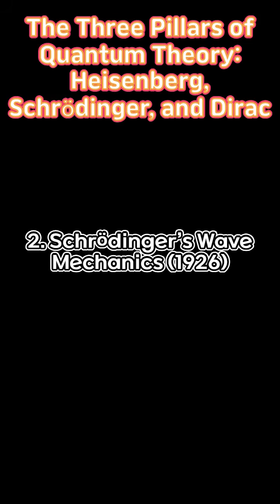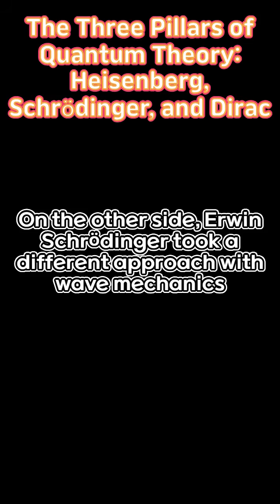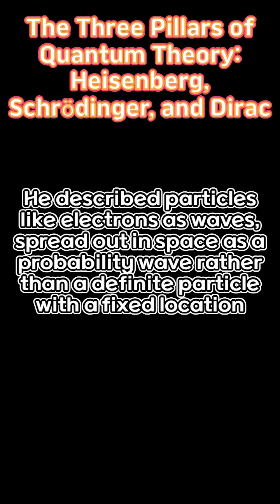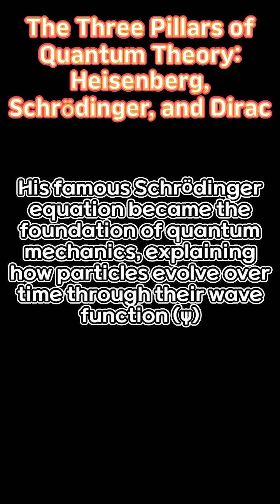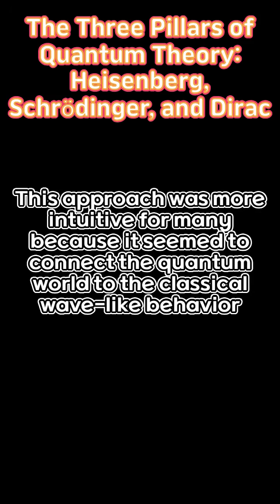2. Schrödinger's wave mechanics, 1926. On the other side, Erwin Schrödinger took a different approach with wave mechanics. He described particles like electrons as waves, spread out in space as a probability wave rather than a definite particle with a fixed location. His famous Schrödinger equation became the foundation of quantum mechanics, explaining how particles evolve over time through their wave function size. This approach was more intuitive for many because it seemed to connect the quantum world to the classical wave-like behavior we already knew from light and sound.